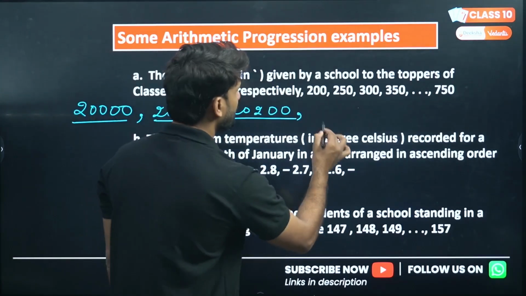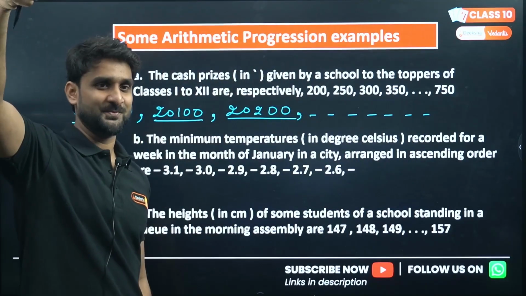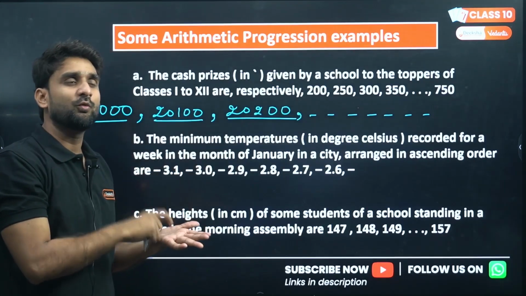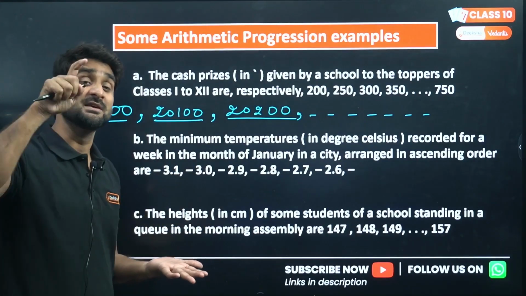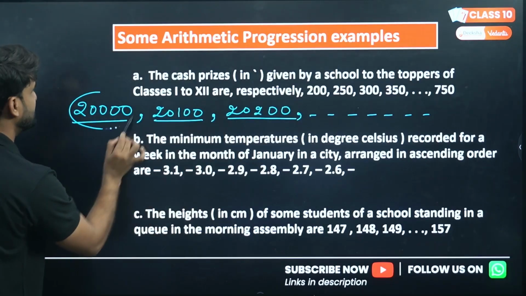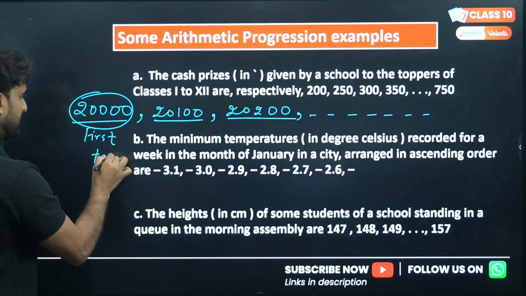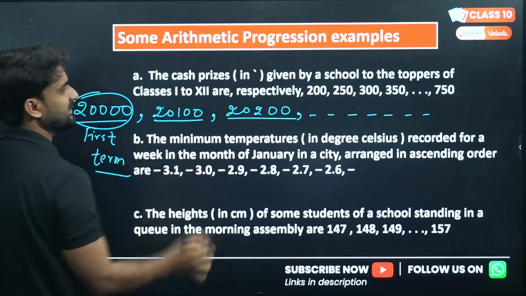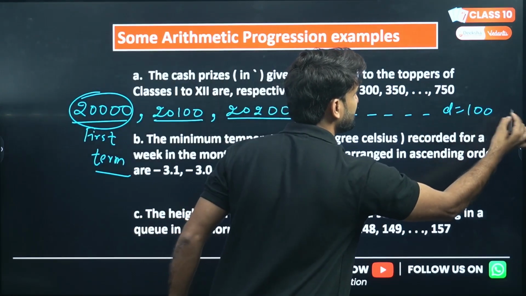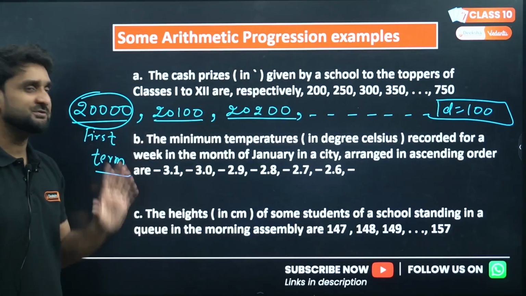Now he wants to know what salary he will be getting in the 6th month. So using arithmetic progression, he can directly calculate his salary in the coming 6th month, right? So AP is very relatable. As you can see here, this is the first term in AP, right, my dear kids? This will be the second term, this will be the third term. And what is the common difference here? The common difference is that 100 rupees which is increasing every month. The common difference will be 100 and this will be the first month salary.